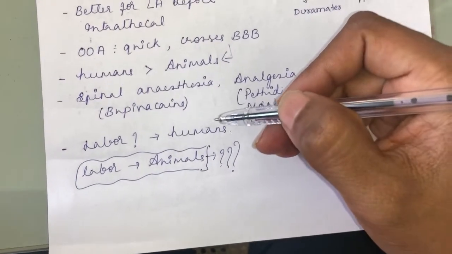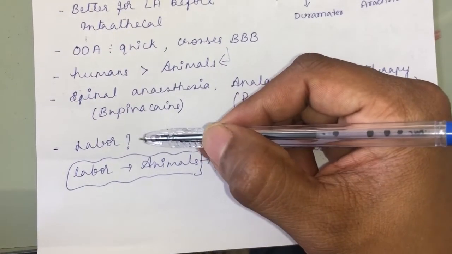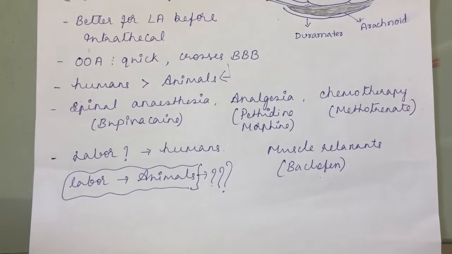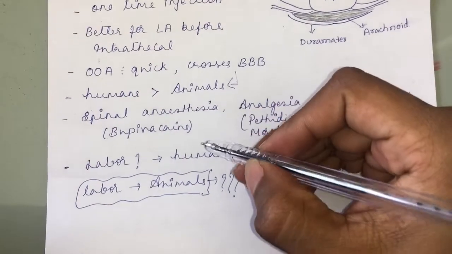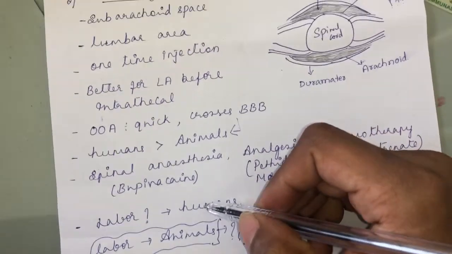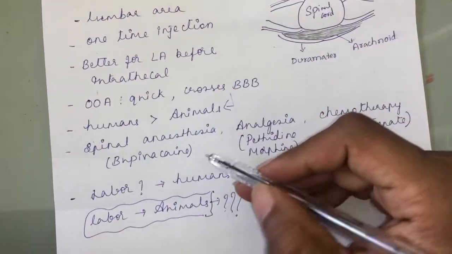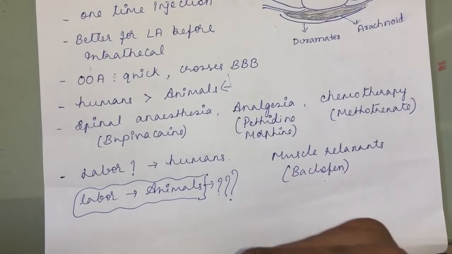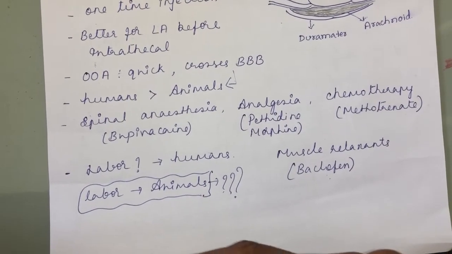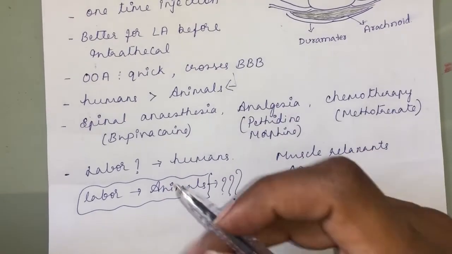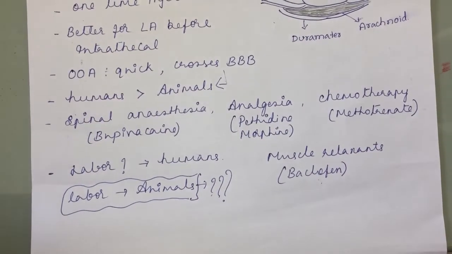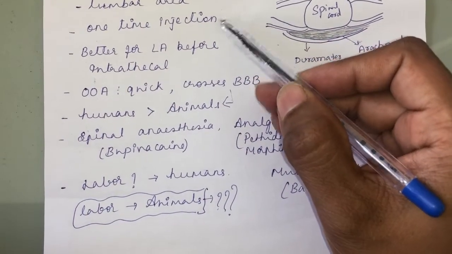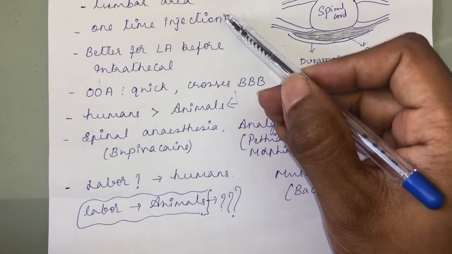In human beings during labor, during parturition, can we prefer a drug given through the intrathecal route? Generally they go for the epidural route. What is the reason? The reason is that it is a one-time injection. The doctor will not know how long the labor will extend. It might go up to 8 hours, 6 hours, 5 hours, 4 hours. They don't know for how long the labor will extend. So if you give the intrathecal route, it's a one-time injection, so obviously the duration of action will be lesser.